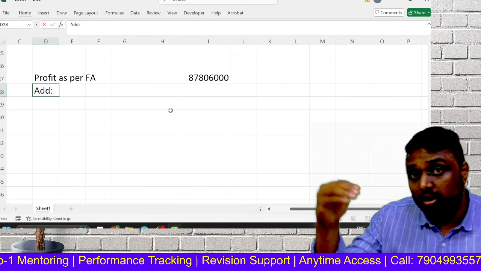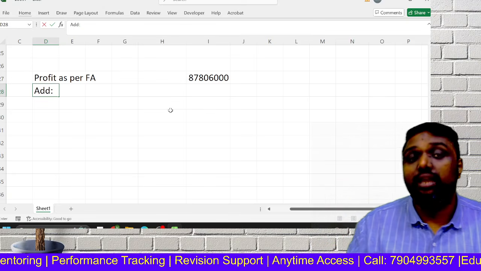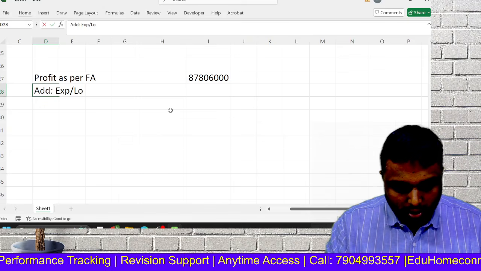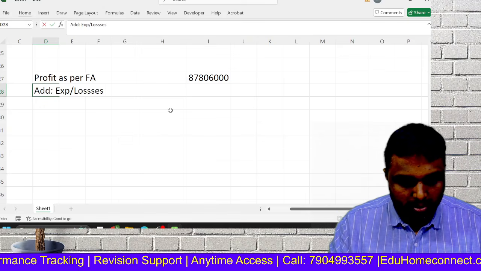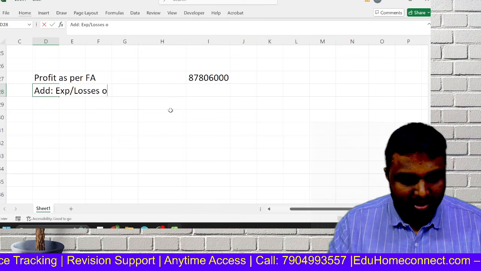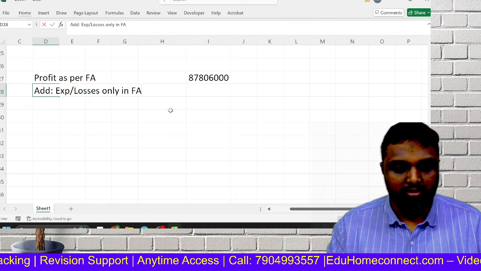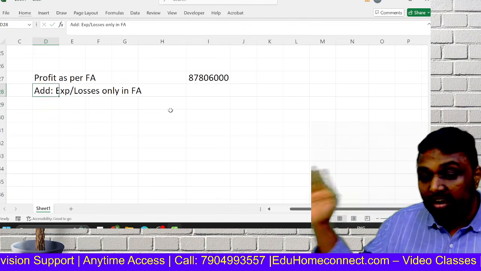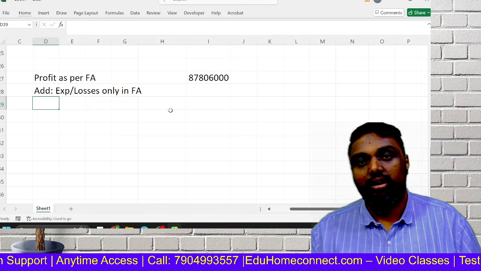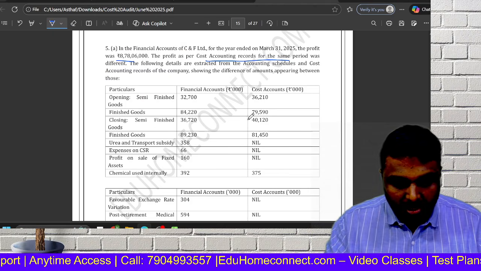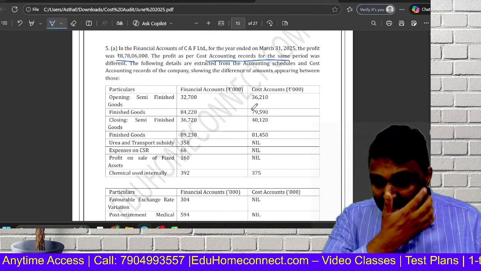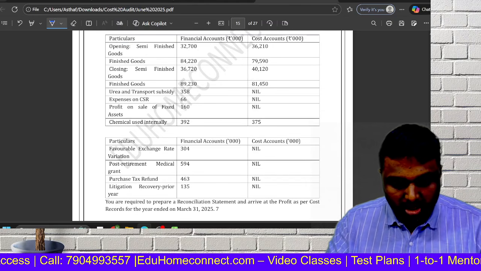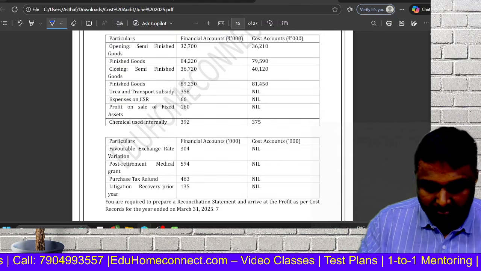See, expenses only in financial accounts, that won't be in our costing. So those will be expenses or losses only in financial accounts. That is the one point. So what is the amount that will come, friends? Stock I will take lastly.